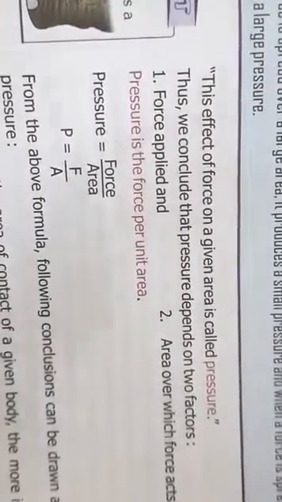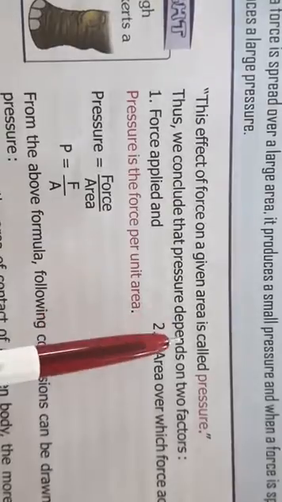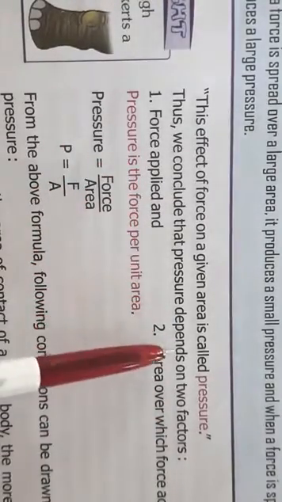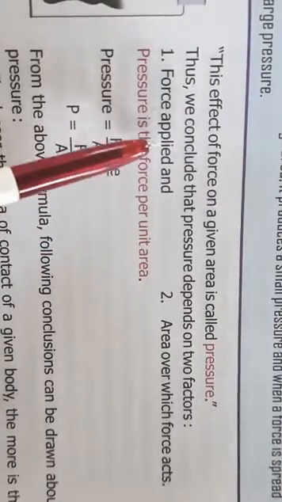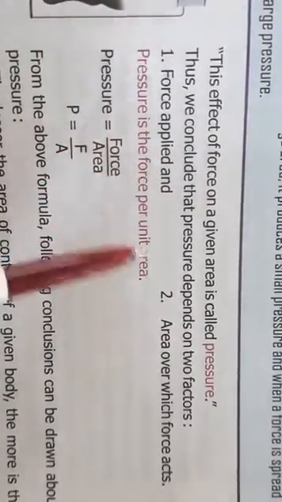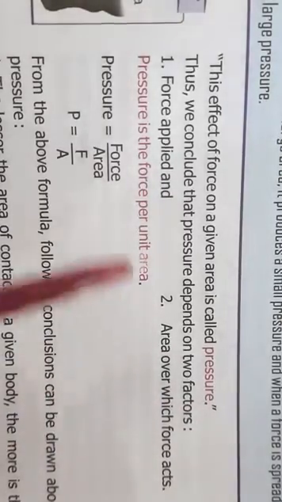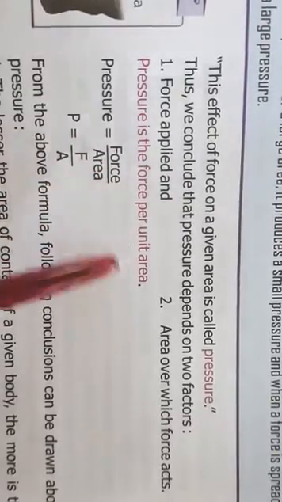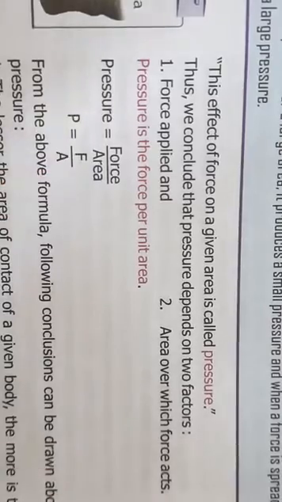So what is this, children? This effect of force on a given area is called pressure. So we can conclude that pressure depends on two factors. What are the two factors? The force applied, and the area over which the force acts. So pressure is the force per unit area. The force per unit area, जितने area पे act कर रहा है.